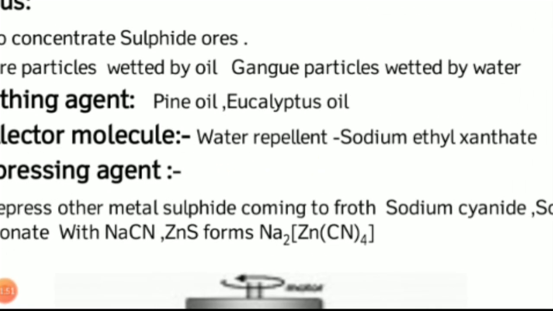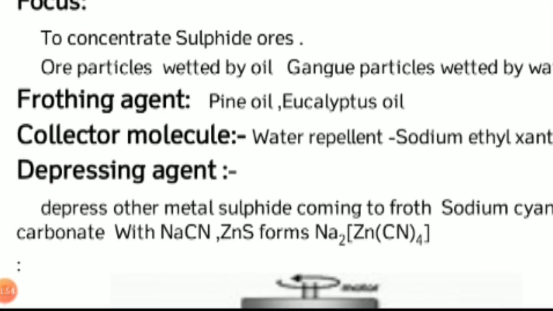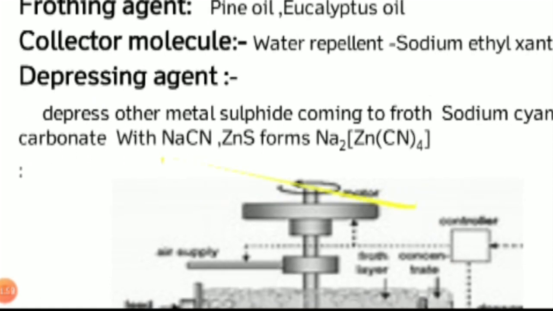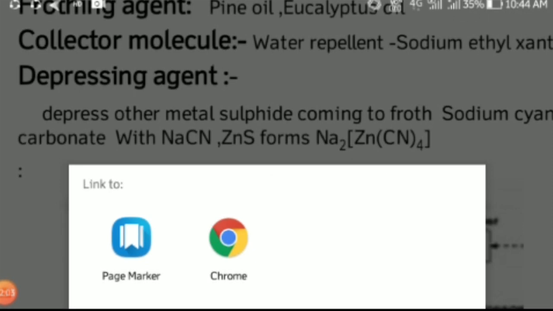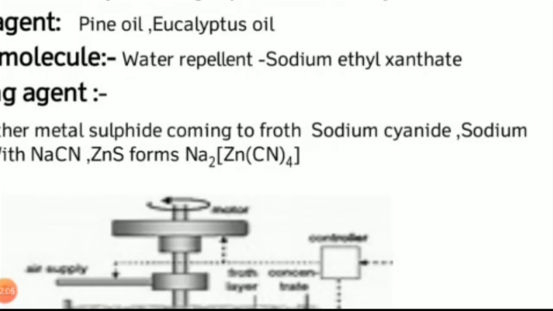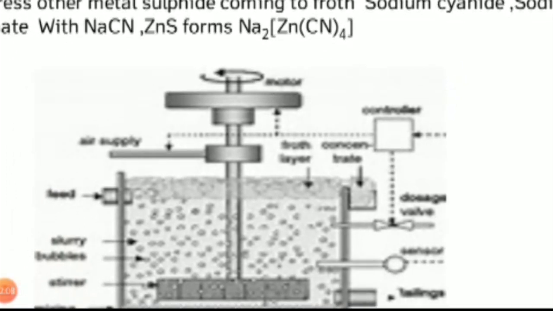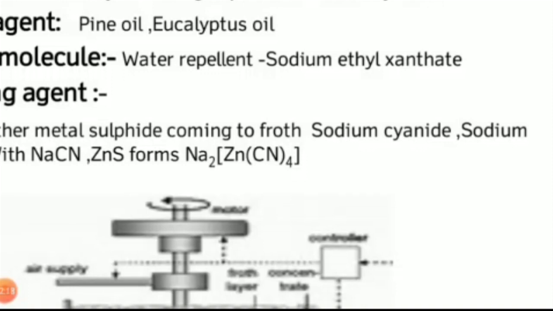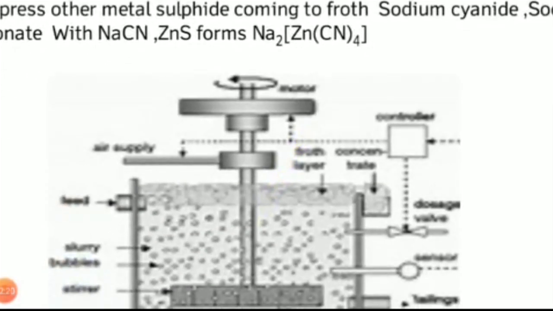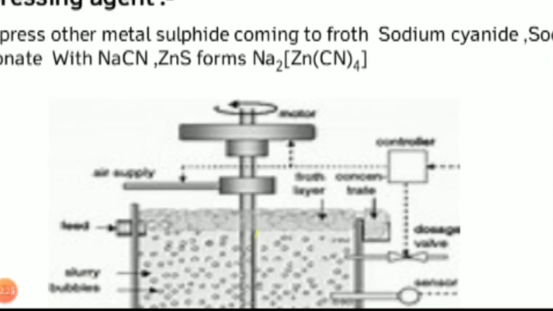Then this process is carried out with constant stirring, and a continuous flow of air is supplied. A stirrer is used to stir the mixture. Ore particles, gangue particles, oil, water and collector molecule are the components present in the container.